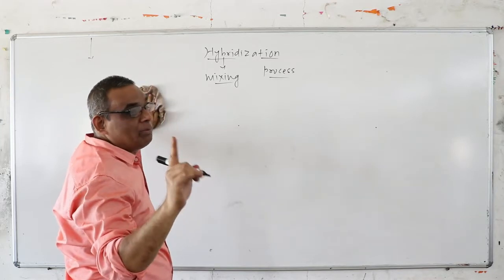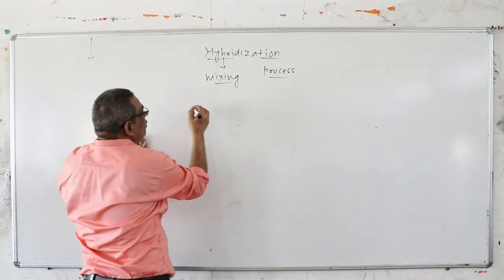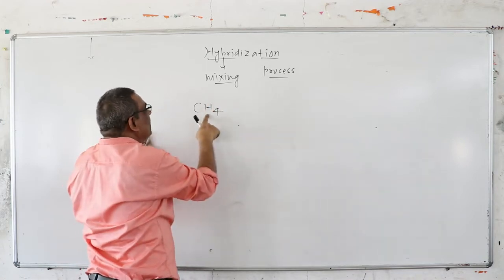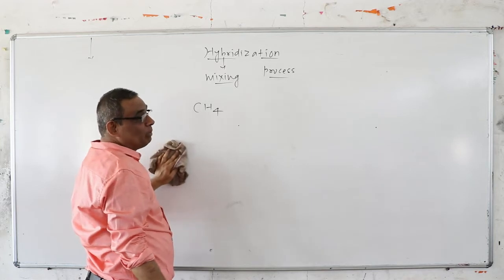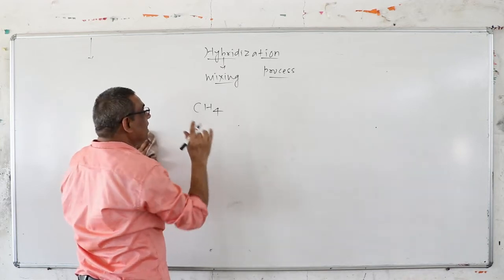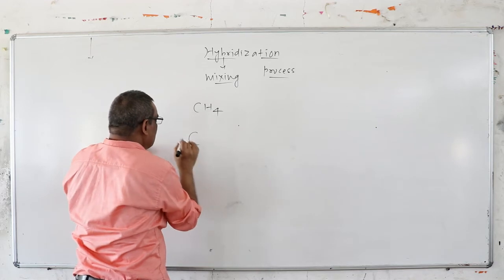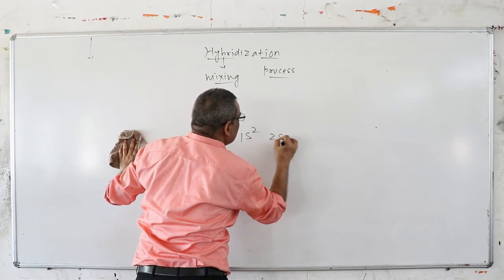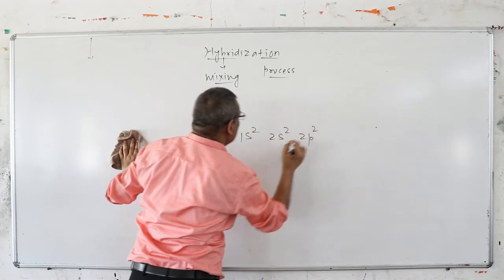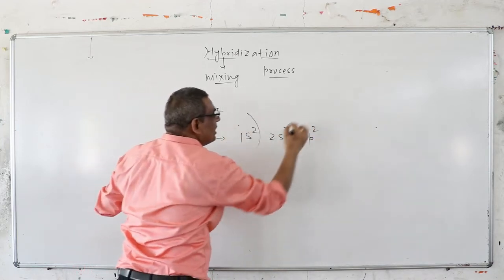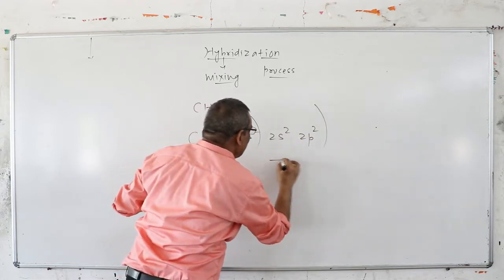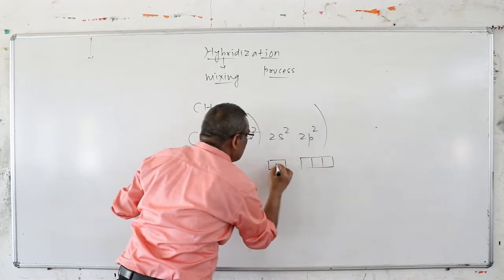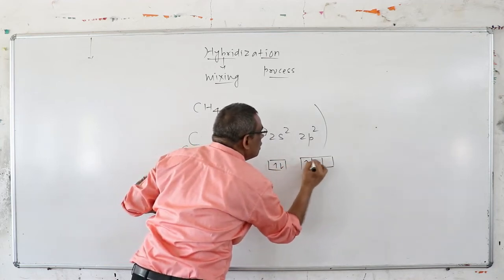Listen, one basic concept of hybridization. Suppose you are talking about any molecule formation. Everybody knows carbon and hydrogen share electrons and form methane. How is the formation occurring? The very brief introduction: carbon is the element. You write the electronic configuration in the ground state, 1s2, 2s2, 2p2. You know that bond formation is the main property of the valence electrons. How many valence electrons are you looking at? 4: 2s2, 2p2.